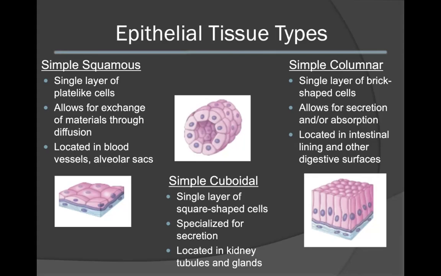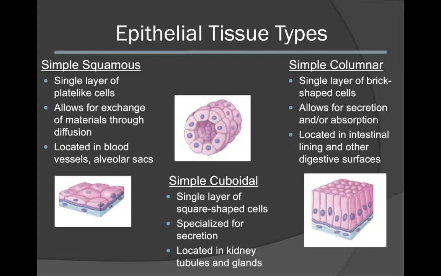Simple cuboidal epithelium is also a single layer of cells, however, these cells are square-shaped. This tissue is specialized for the secretion of substances. As a result, this epithelium is commonly located in the kidney tubules as well as glandular tissue.